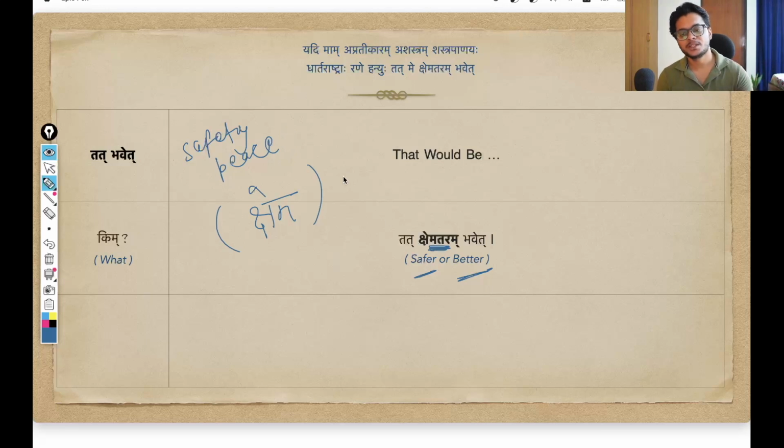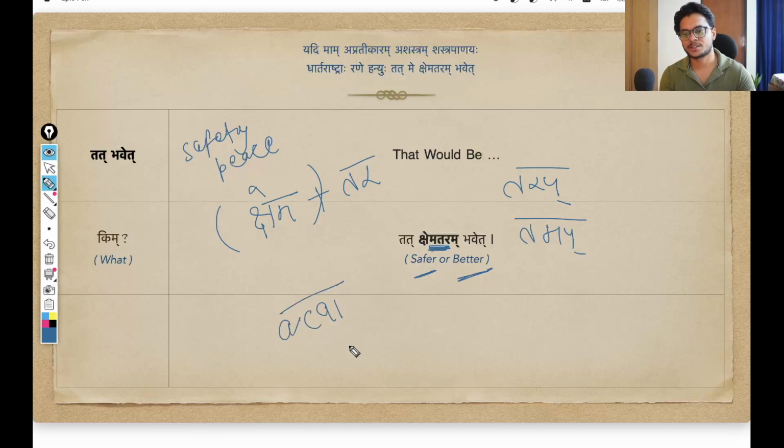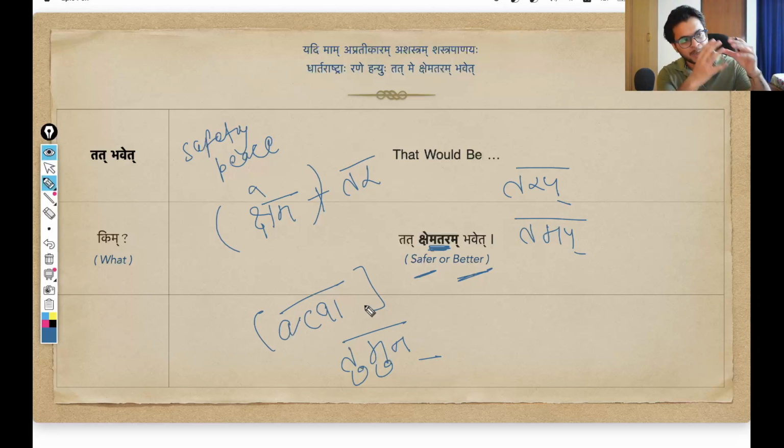But here the word we see is kshematar. So there is an addition of this tar. And in Sanskrit there are two suffixes. You have this suffix tarap and there is another suffix tamap. And in Sanskrit, as we have seen so many times before, suppose we take any suffix, that twa suffix, or some other suffix, tumun suffix. When we take any suffix, they have certain function to them, but what actually attaches with the word is different. So this twa suffix, this is its wrapper name. Think of it like its main name, wrapper name.